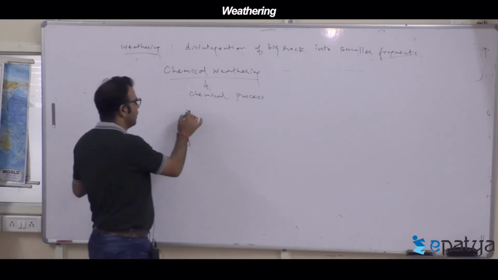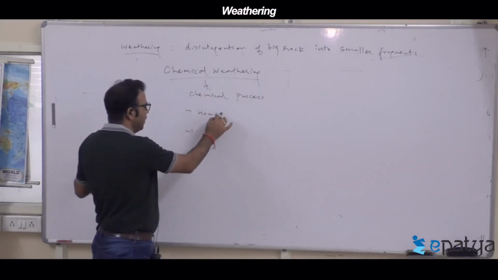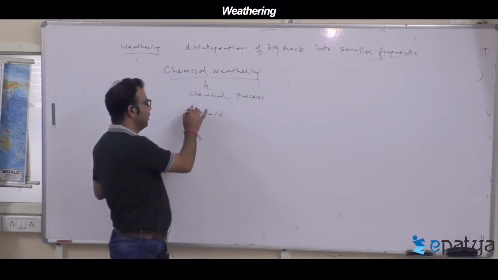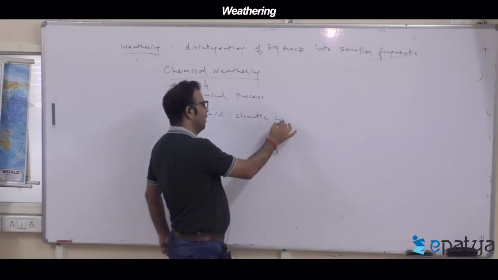Where does this chemical weathering happen more? In humid climatic conditions. So this process is more operative under humid climatic conditions.